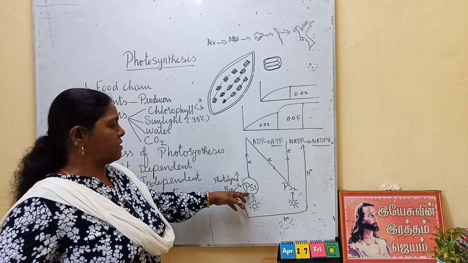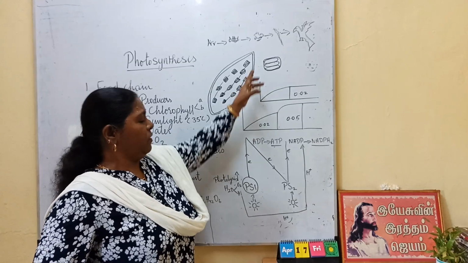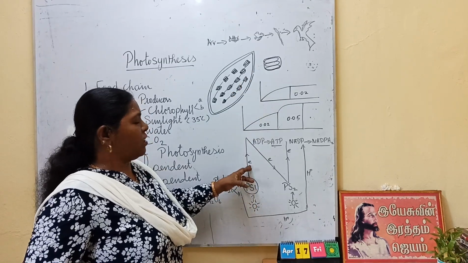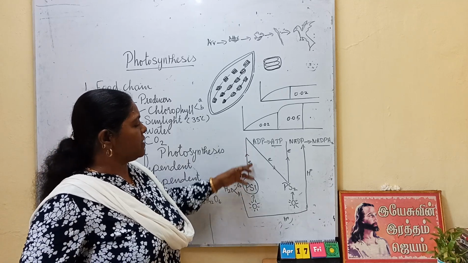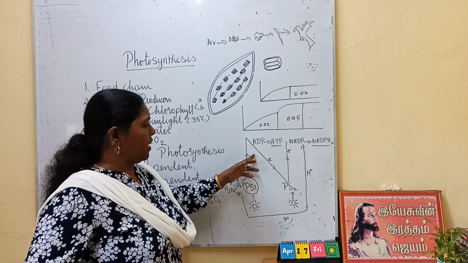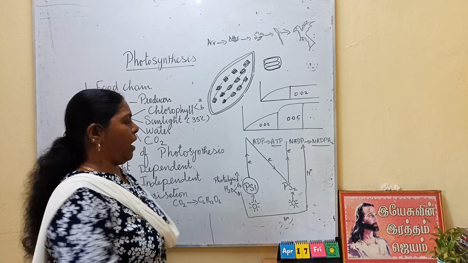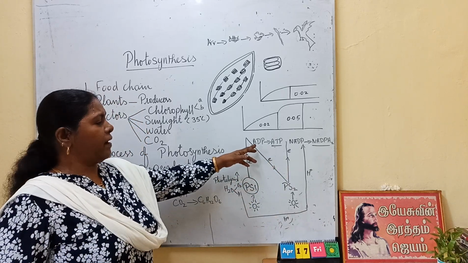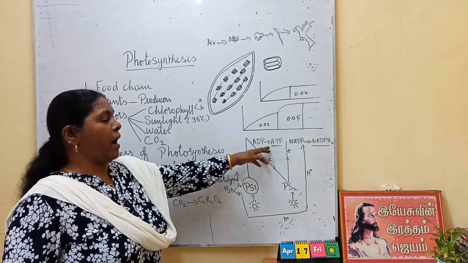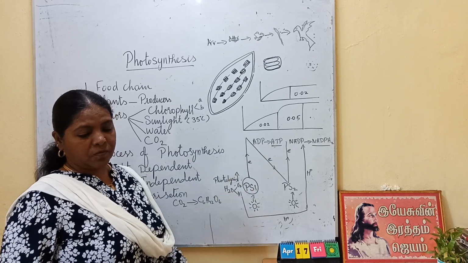Due to this disturbance of the chlorophyll, electrons are emitted. These electrons are utilized for changing ADP into ATP, adenosine diphosphate into adenosine triphosphate.